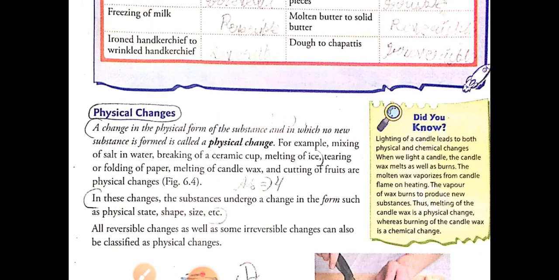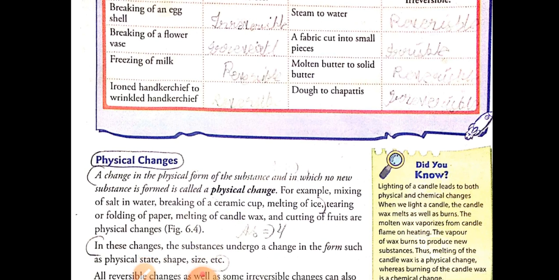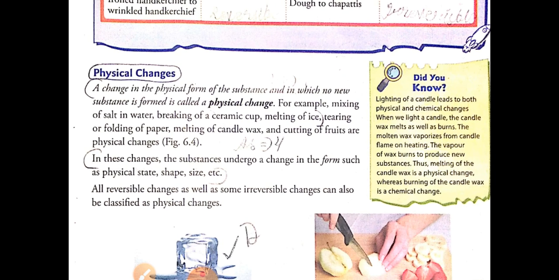Next, we have seen another type of change: physical changes. Changes in which only the physical form of the substance is changed and no new substance is formed, this type of change is called a physical change.